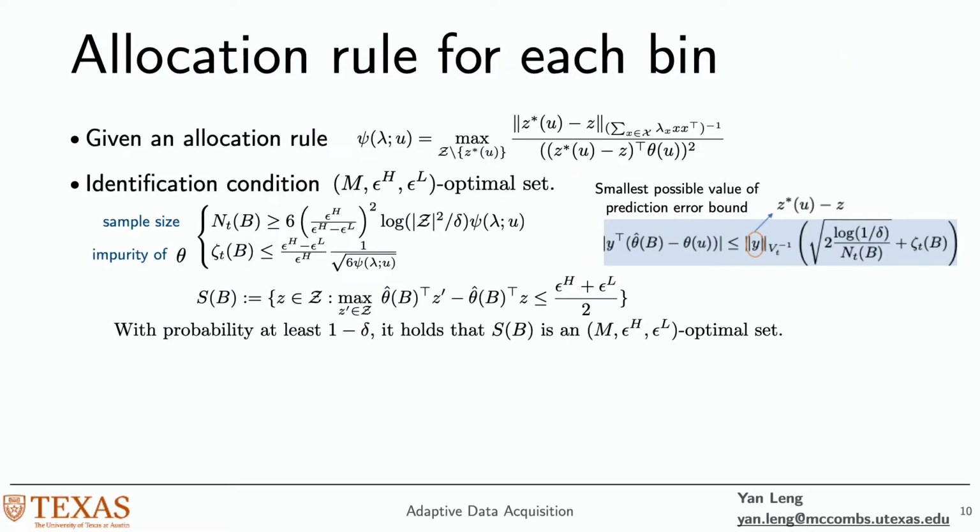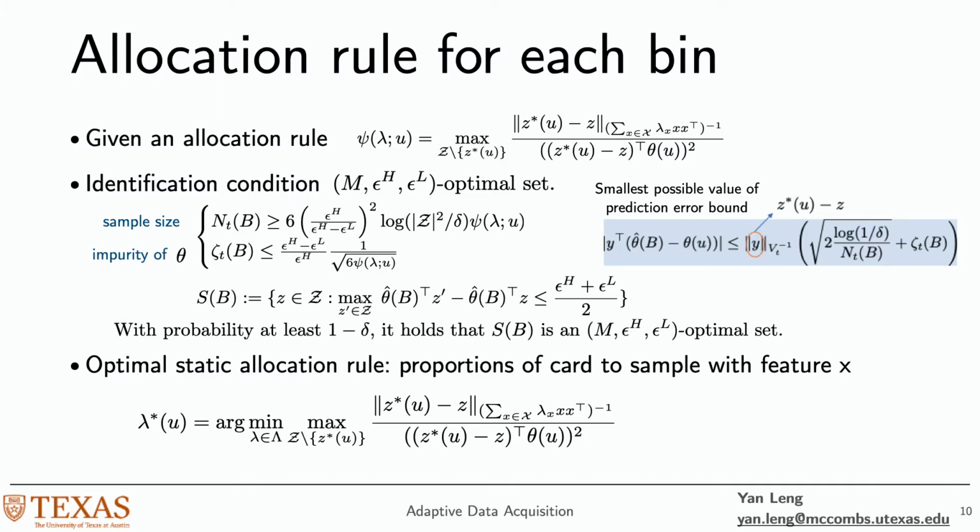Now let's take a look at our allocation rule. We first need to discuss how to identify an optimal set for a targeted data set Z. Given that, allocation rule phi can be specified in this function. We have two conditions on the minimum sample size and the maximum allowable impurity. With these two conditions, we can identify an optimal set with high probability. And then we can design the optimal static allocation rule, that is the proportion of cards to sample with feature X. Looking at the allocation rule, we'll see that this important theta u is unobserved.